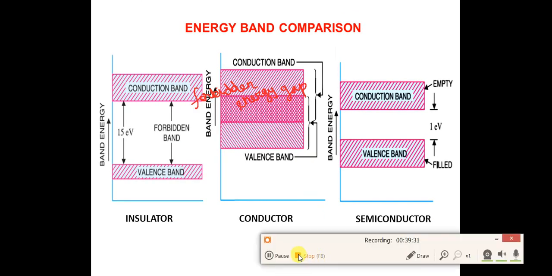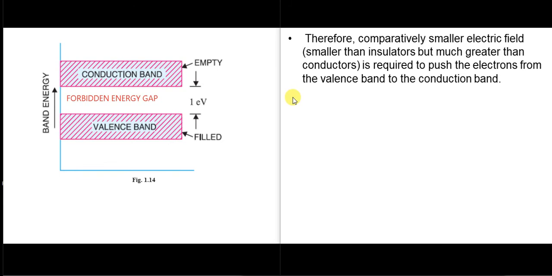Therefore, a comparatively smaller electrical field, smaller than for insulators but much greater than for conductors, is required to push the electrons from the valence band to the conduction band.